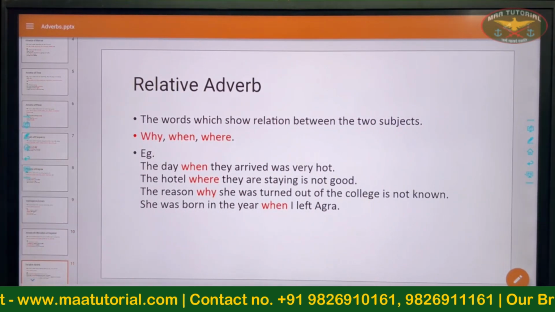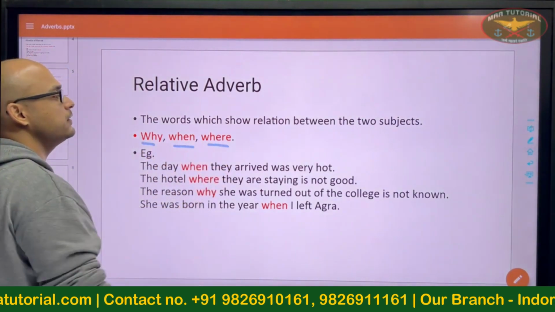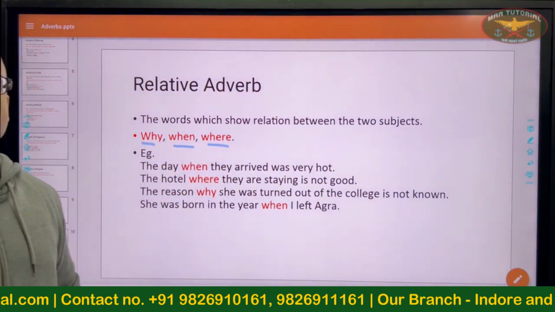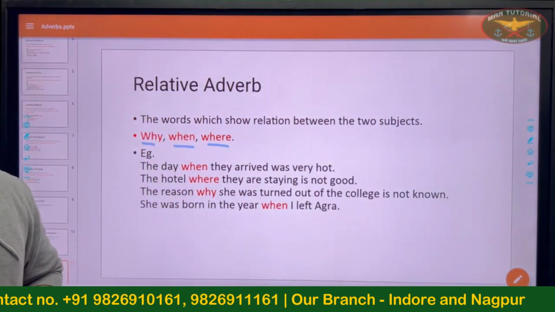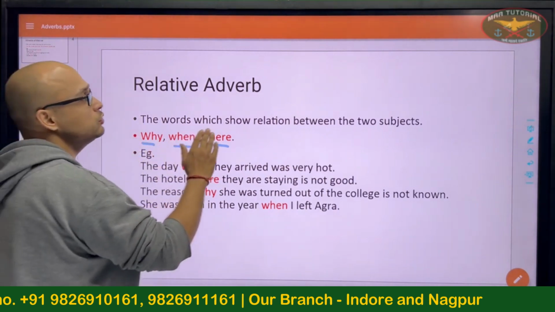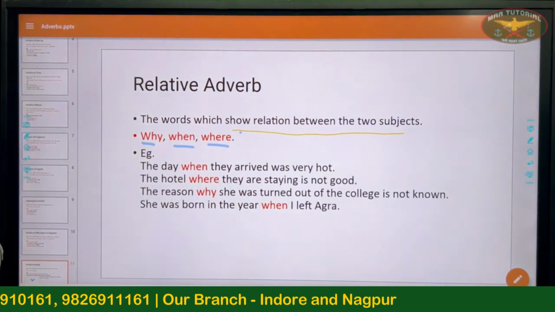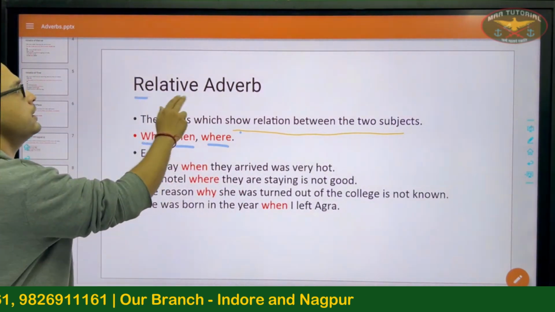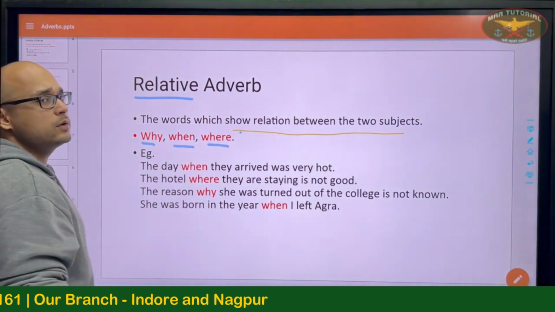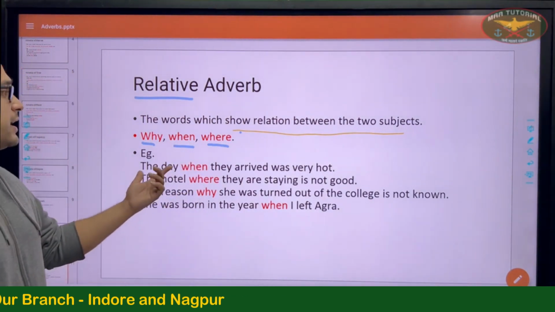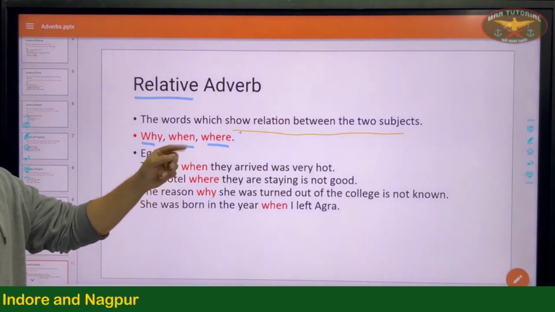Now these adverbs show the relation between two subjects. They will sound like the interrogative adverbs, but here they are not being used to ask a question. Here these WH words are being used to show a relation between the two subjects, that is why they are called relative adverbs. Example: the day when they arrived was very hot. So it's showing a relation between two subjects, the day and they.